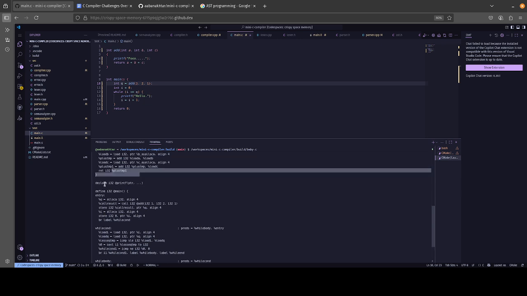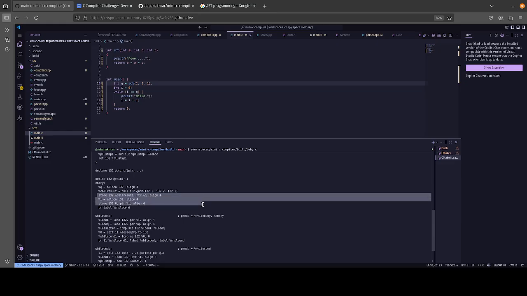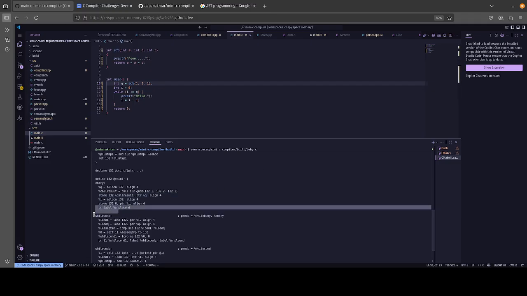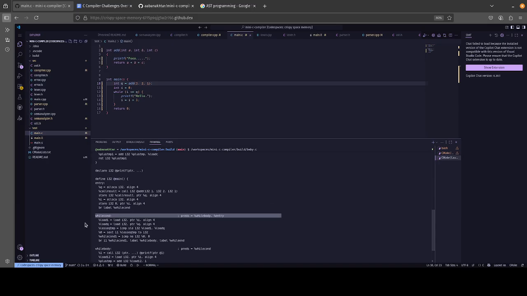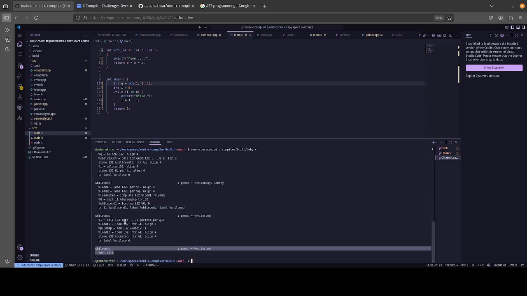Then we have our actual main function where it creates the q variable here. It calls them, and then it also creates the i variable, and it jumps to the while loop and the while condition, branching to the label while condition. In while condition, we create a load for the variable i and the variable q, and then we compare the two to determine whether the loop should continue running. If that case is valid, then we branch to the actual body itself. If it's not true, then we jump to our while end where we have the return 0.